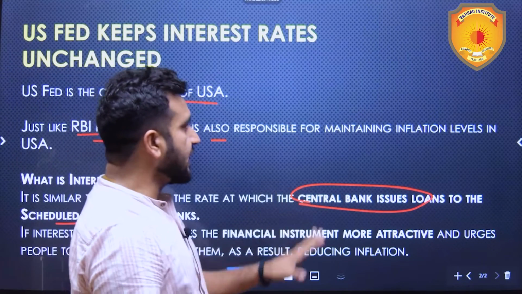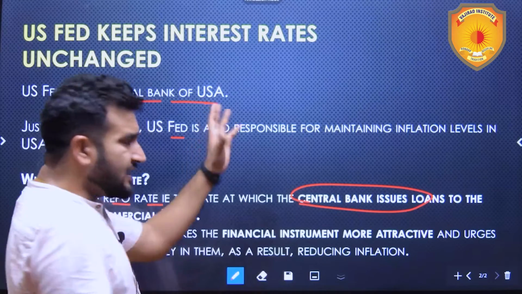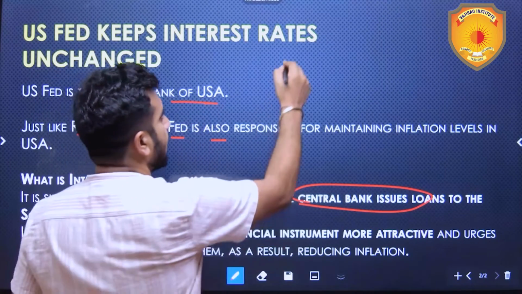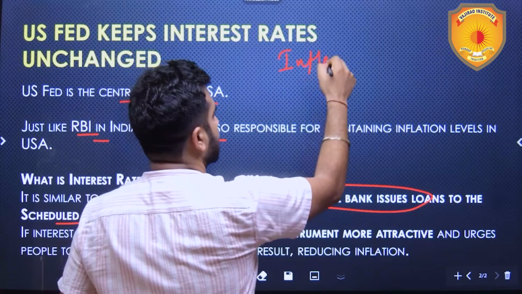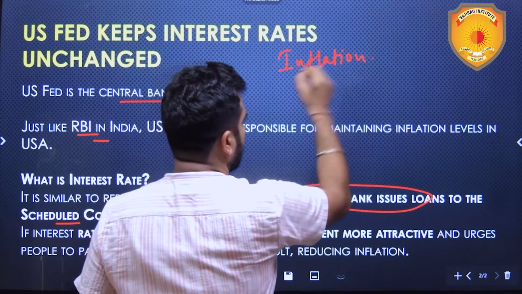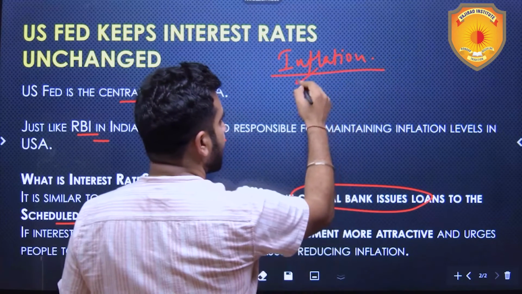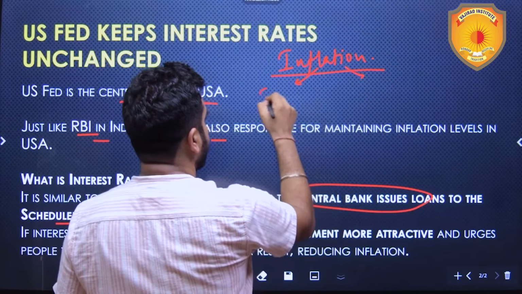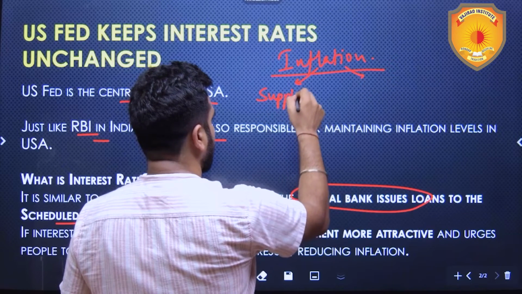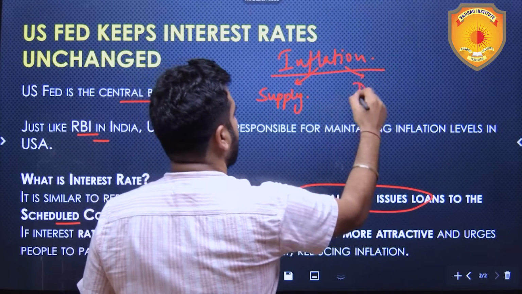Now we should understand this. First of all, why these rates are adjusted? Because we need to tackle inflation. Why inflation is there? Because either supply side is impacted or demand side is impacted.